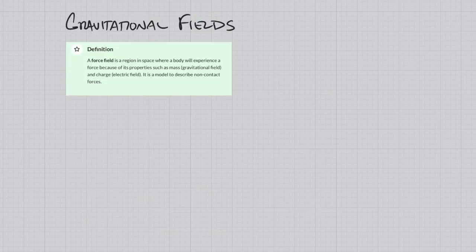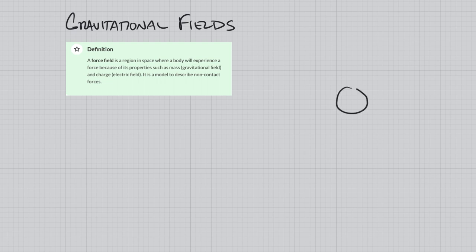So when we talk about universal gravity, we talk about gravitational fields. And this is no different than when we were talking about electric fields, just in terms of concepts. The application is going to be a little bit different, though. Really, a force field is a region in space where a body will experience a force because of its properties, such as mass for gravitational fields or charge for electric fields. It is simply a model to describe a non-contact force.